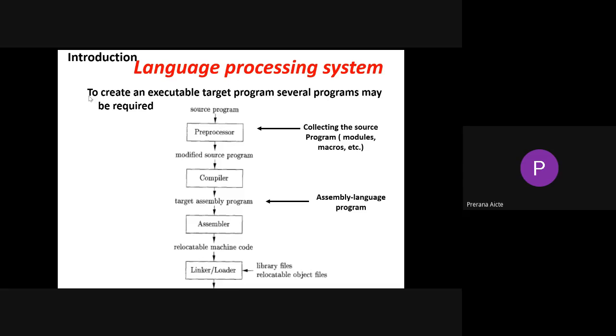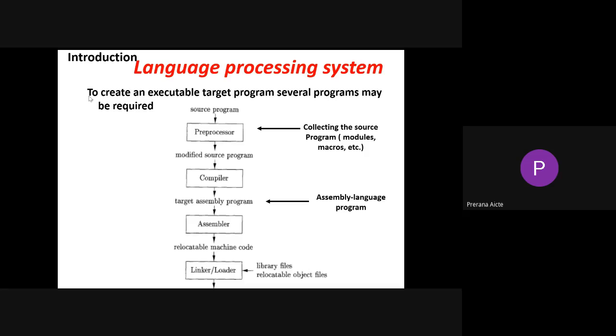First, we require a source program, or we can call it a source language. The source language is given to the preprocessor, where the preprocessor collects the source program modules, macros, libraries, etc. The preprocessor gives an output of a modified source program, which is given to a compiler. The compiler compiles it and generates a target assembly language program.